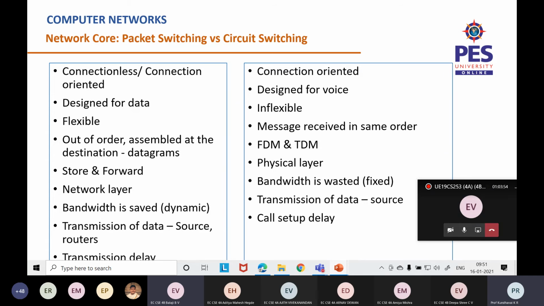So in packet switching, it's going to be connectionless or connection oriented based on the protocol. It was mainly designed for data. It could be any data. It's flexible, which means that resources can be shared here.